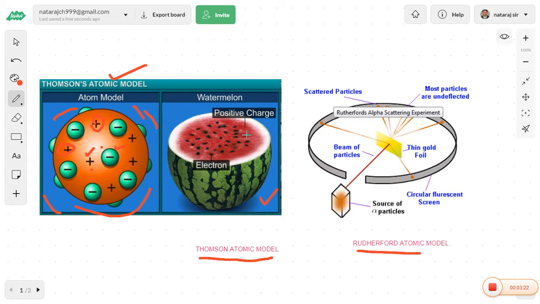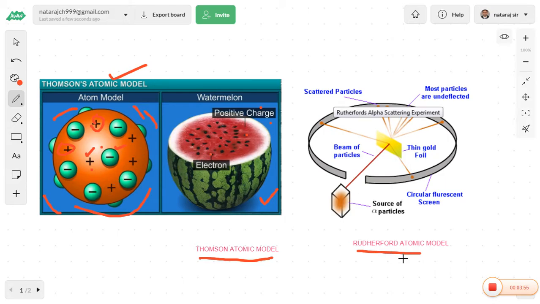Just imagine the seeds of the watermelon are the positive charges, and in between the positive charges, a number of electrons are embedded. This kind of atomic model looks like a watermelon, so it is also called the watermelon atomic model. This is the actual concept of J.J. Thomson.